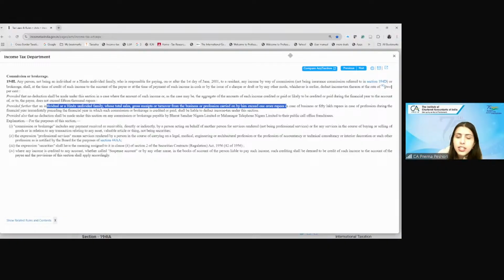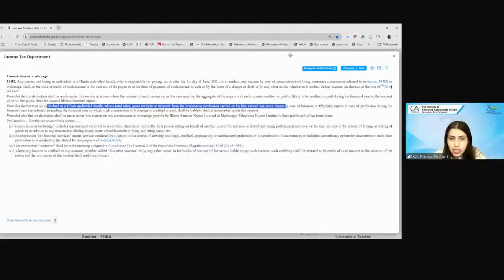Whereas if the relationship between the advertising company and the newspaper company is that of principal to principal, there will not be any TDS under 194H. Is this clear? Yes or no? Any questions, any doubts so far?